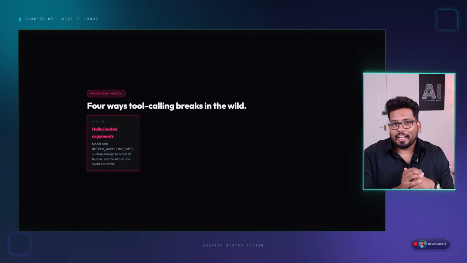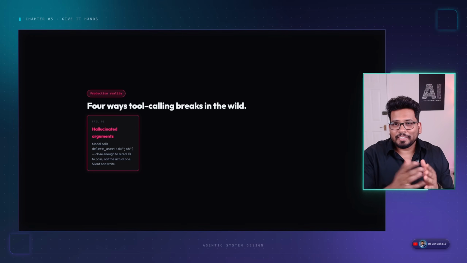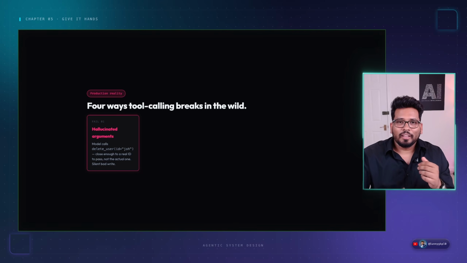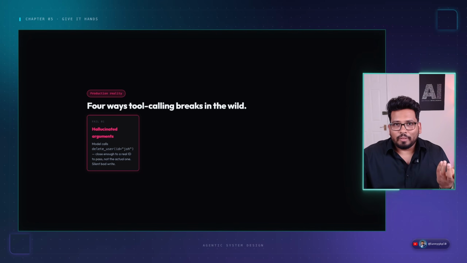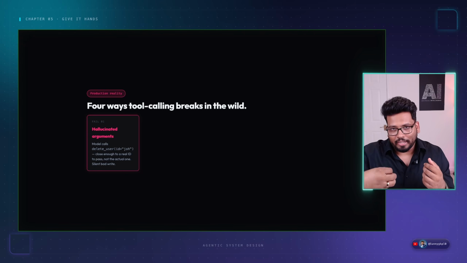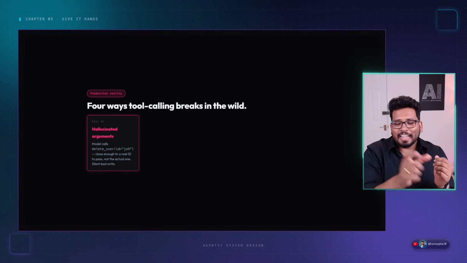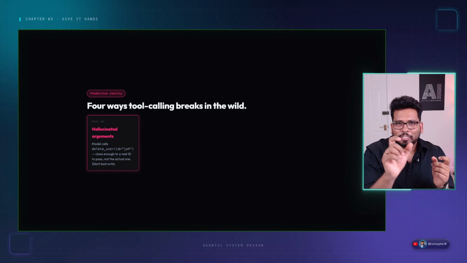First is hallucinated arguments. This is very important. If you see, what we expose is just a function, right? For example, we expose our MCP server for a database where the LLM can call and query. A simple thing is a select asterisk or a delete user that passes some ID.